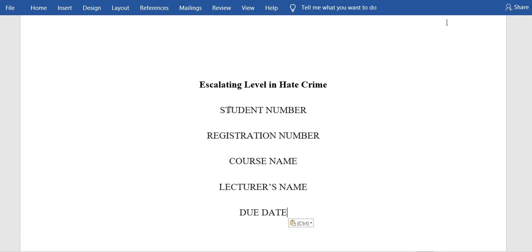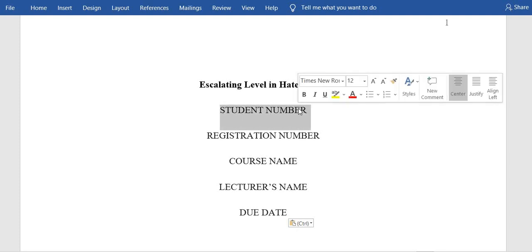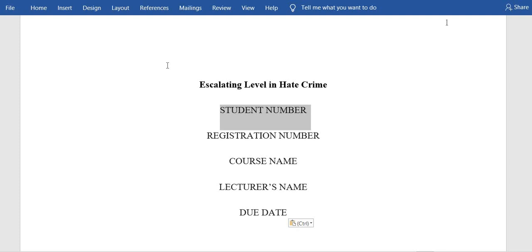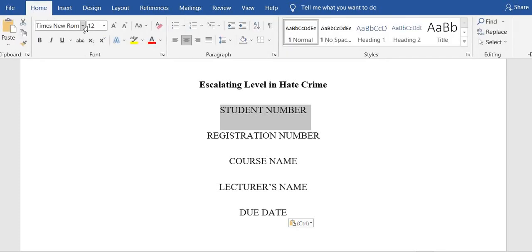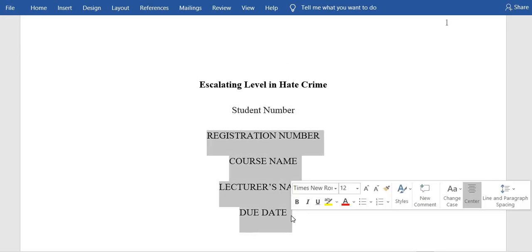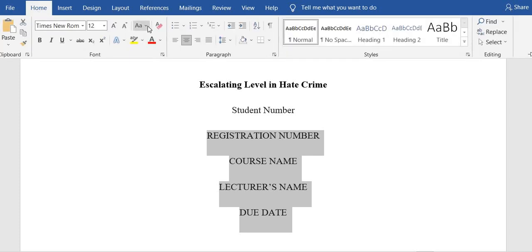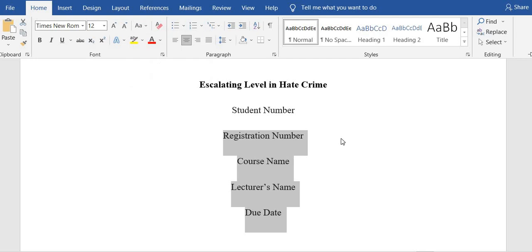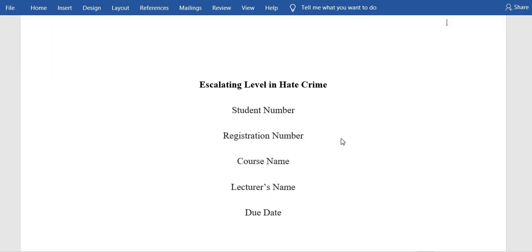The first thing is the student number, and the student number should not be all capitalized. So you remember how we did that? Highlight it, go to Home, then on the side written capital A and a small a, just capitalize each word. Or you can highlight the entire details, then go to Home, click on A and capitalize each word, and you can see it is just amazing. It has written everything the way it should be.